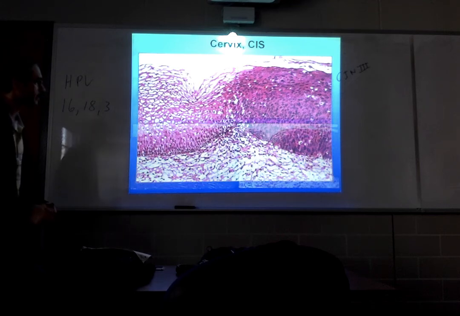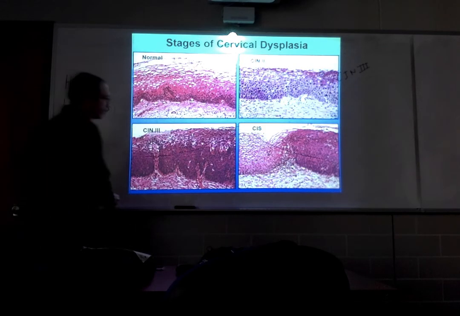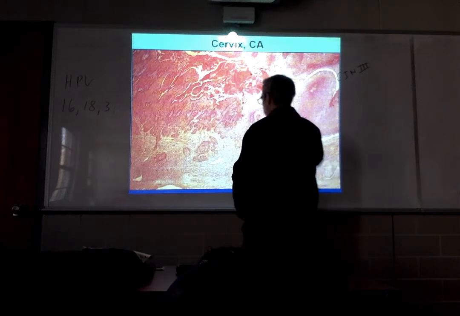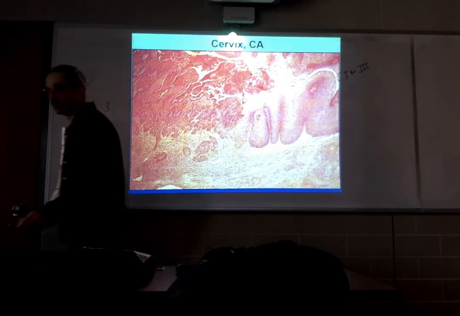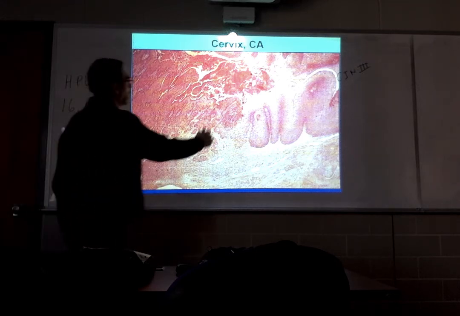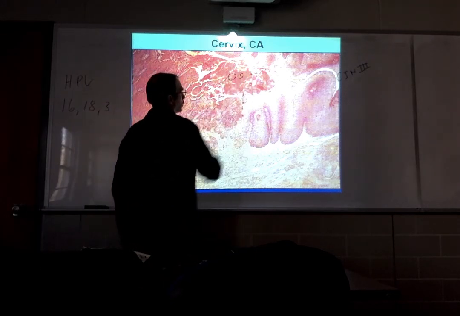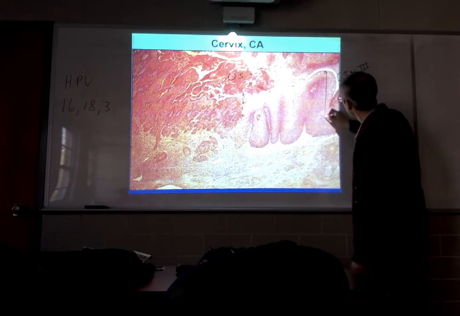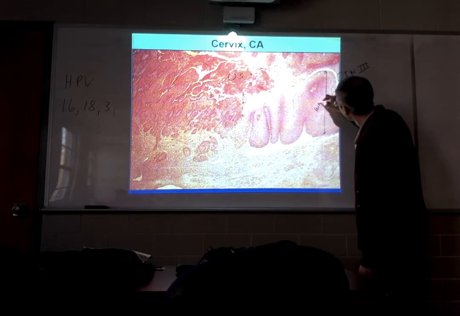Let's take a look at that. All right, here is a section through cervix with cervical cancer. It's kind of a lower power. The cervical os is over here. That's the cervical os. And over here you can see some normal cervical epithelium. Okay, there's some normal cervical epithelium right there.